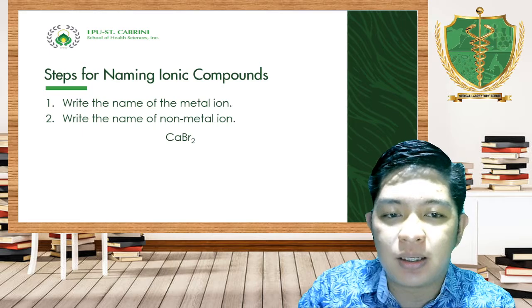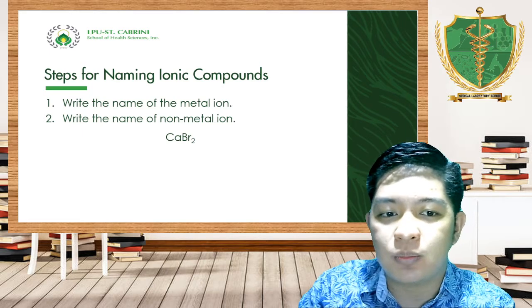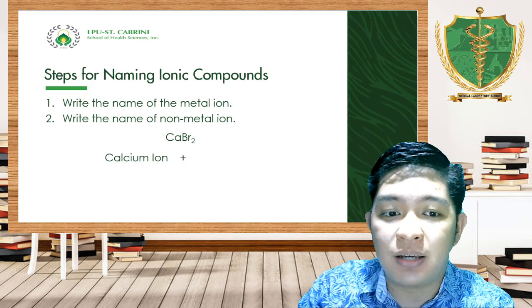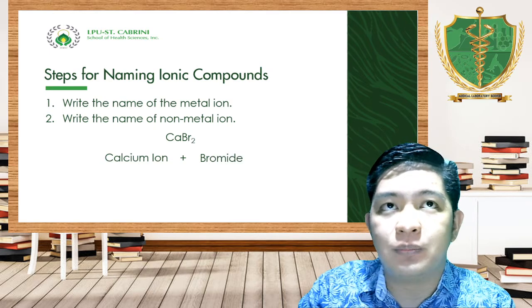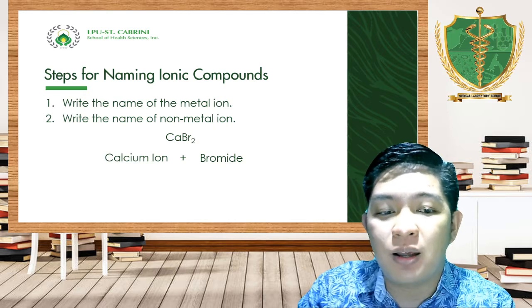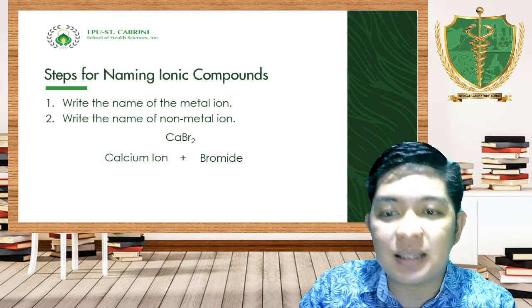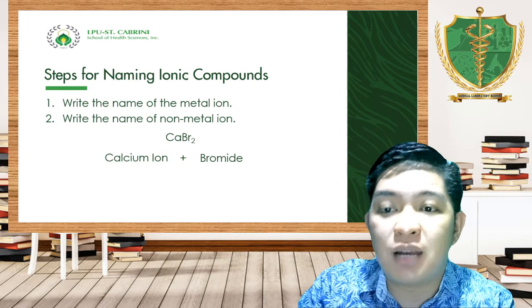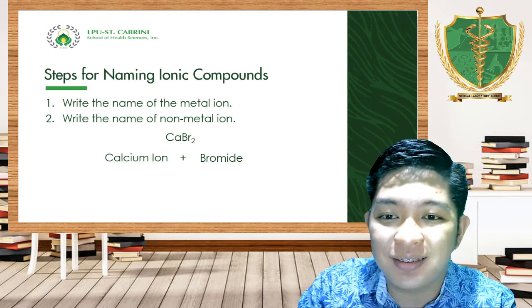Write the name of the metal ion, which is calcium. Then we have calcium ion, plus the name of the nonmetal anion, no? Which is your bromide. Again, hindi po siya bromine. Kasi pag bromine, element siya. What is written in our instruction is write the name of the nonmetal ion.